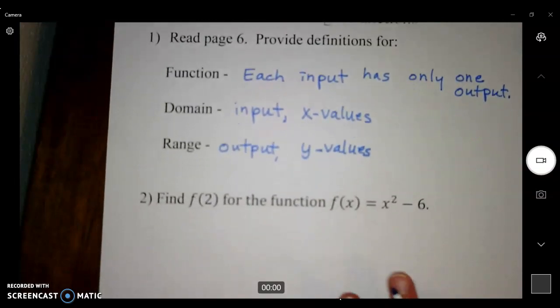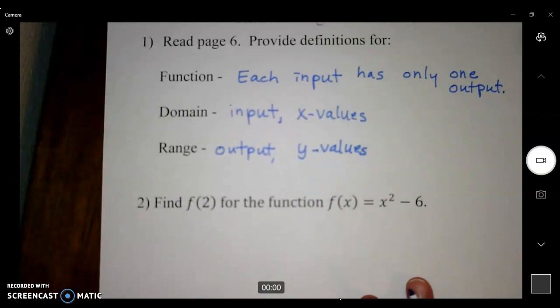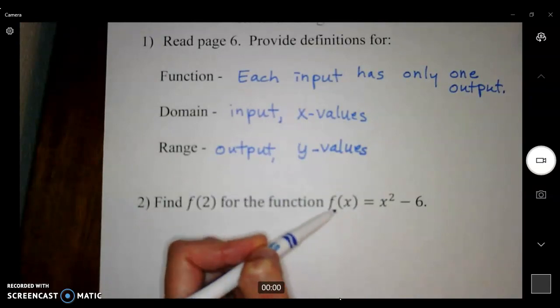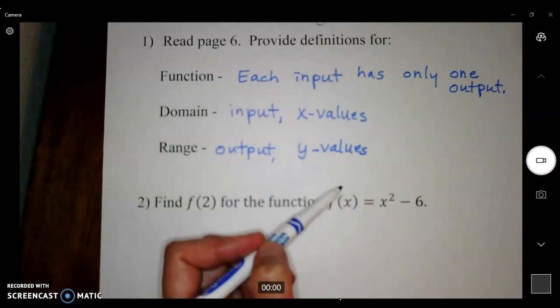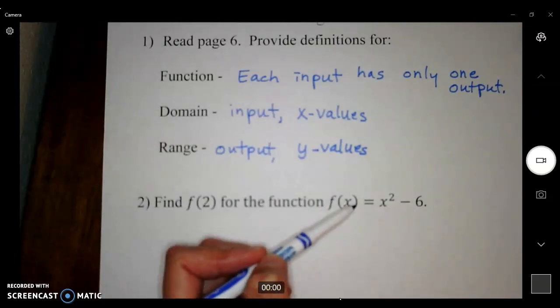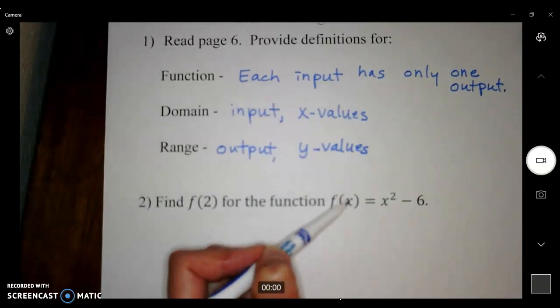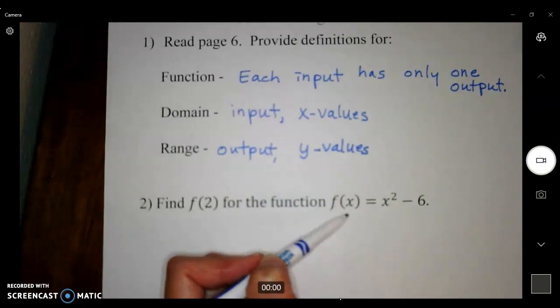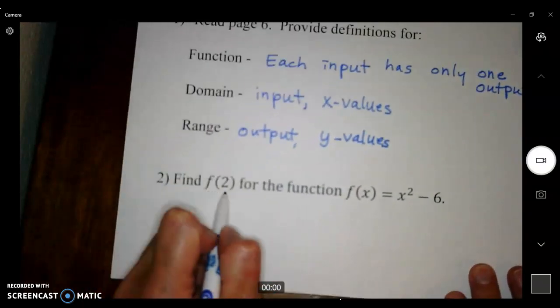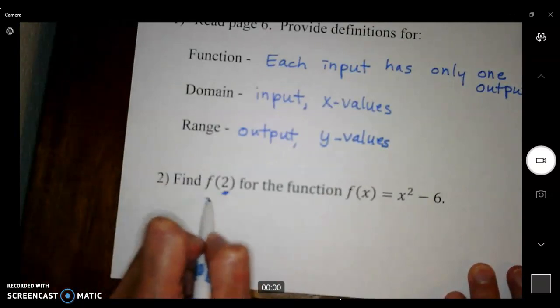Number 2. We're supposed to find f of 2 for the function f of x equals x squared minus 6. This f of x is just another fancy way of writing y, and basically what they're saying here is that this x squared minus 6 is a function by using this fancy notation. They say function of x, so I say f of x. So when you have the 2 in parentheses here, this is input.